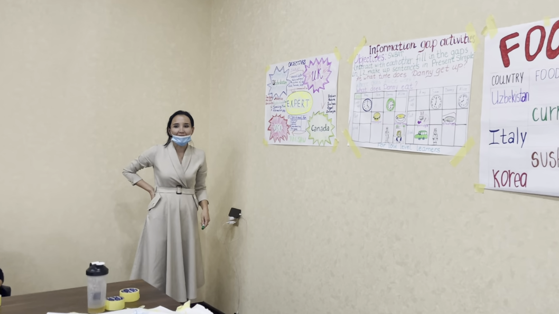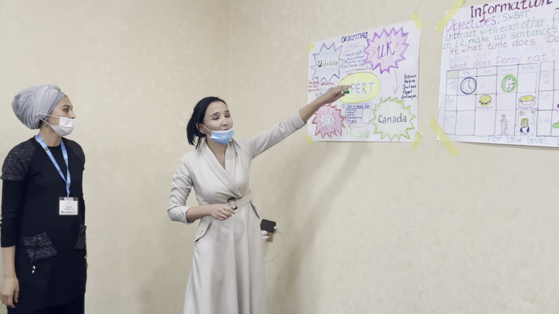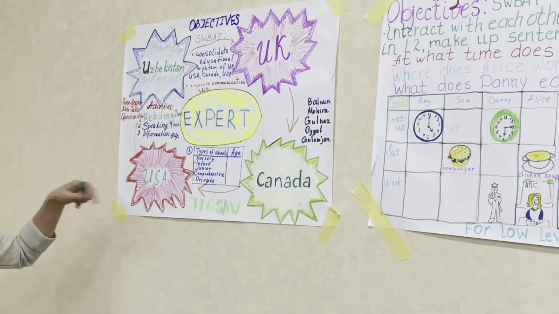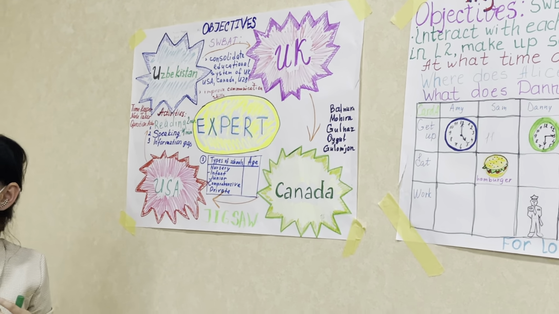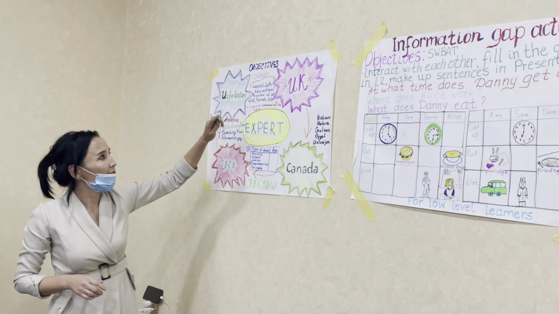So we have created a lesson plan. For which grade do you think it is? Uzbekistan, UK, Canada, USA, what do you think? Yes, 10th grade. The name of the lesson is project lesson.